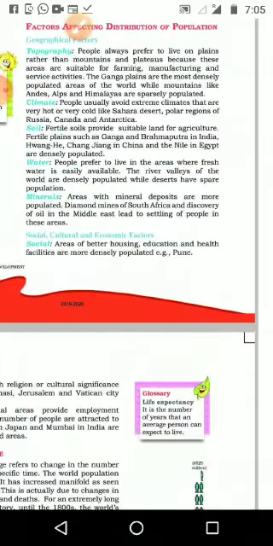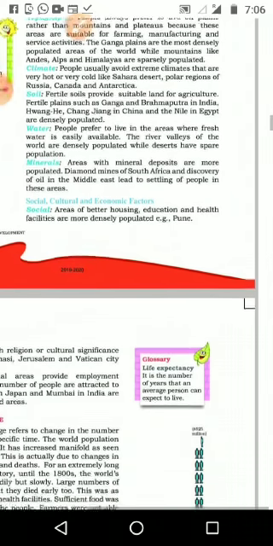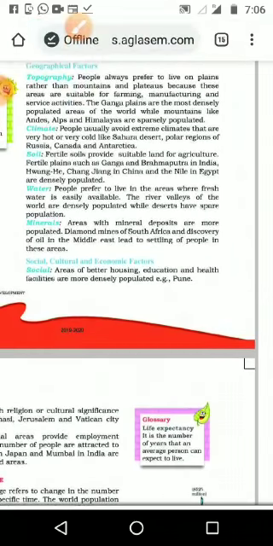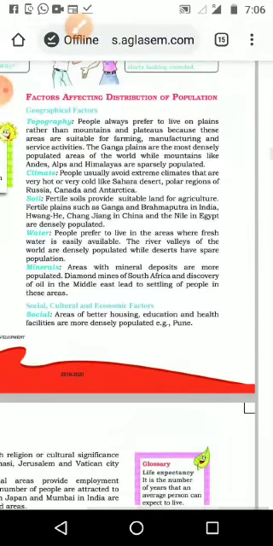Next one, water. People prefer to live in areas where fresh water is easily available. The river valleys of the world are densely populated while deserts are sparsely populated. We have seen that when we compare UP, it is thickly populated and Rajasthan is not. Both are plain areas.